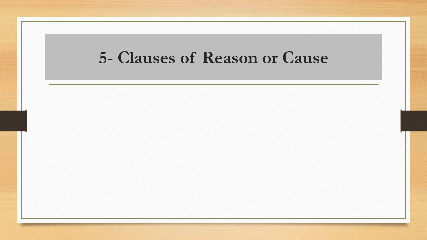The fifth type of adverbial clauses is clauses of reason or cause. جمل السببية، ومن اسمها cause راح تبين بعض ال subordinators.